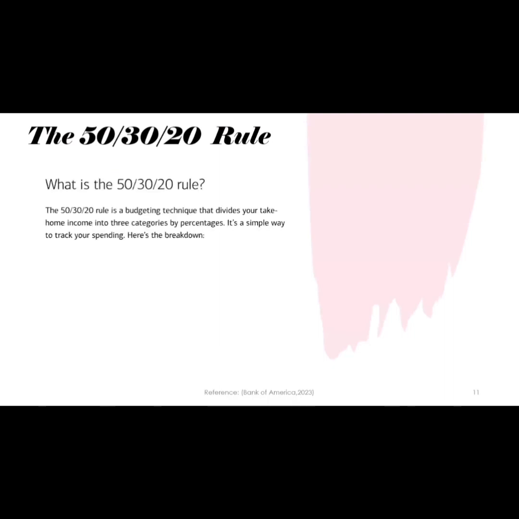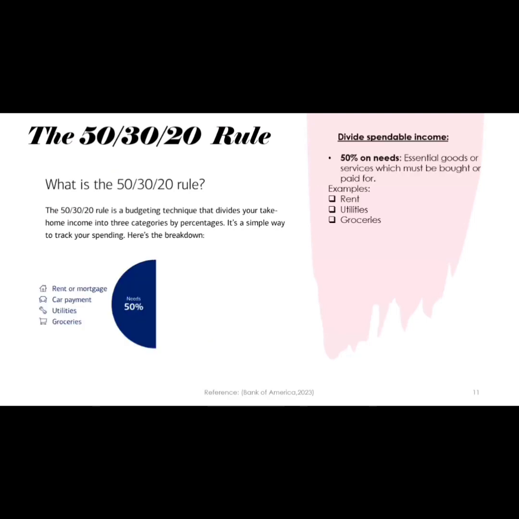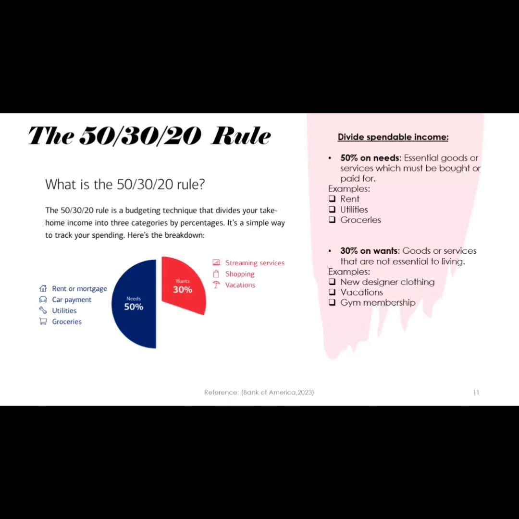Now, this 50-30-20 rule is something that a lot of people like to use as a basic framework of how to budget. Now, what is it? It's just a budgeting technique that divides your take-home income into three categories with percentages. So, the dividable, spendable income, we will try to divide 50% of that income to needs. Now, a need is something essential which you must buy or which must be paid for. So, for example, groceries, utilities, or rent.